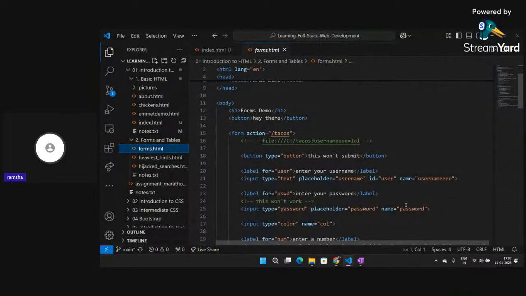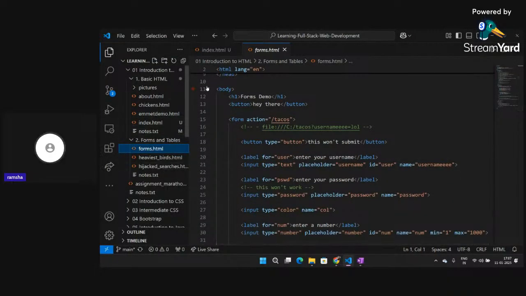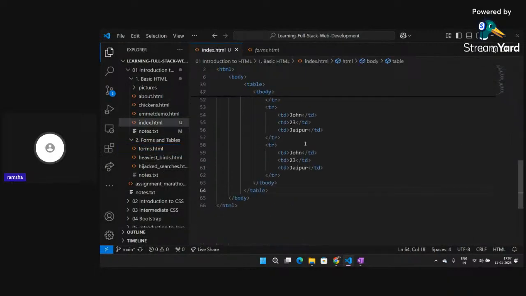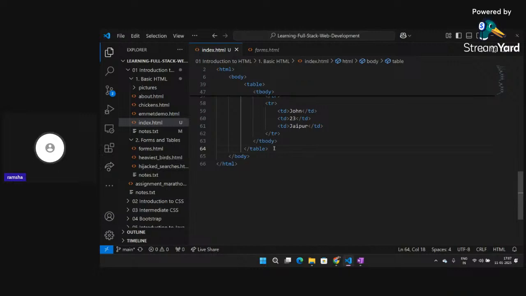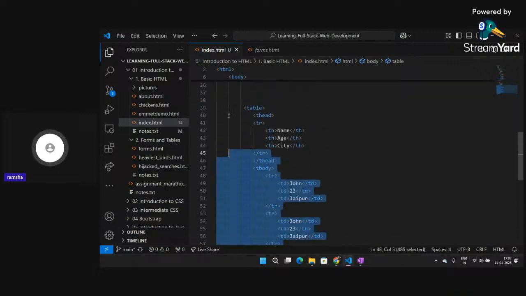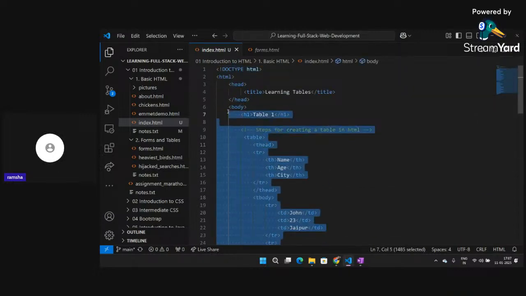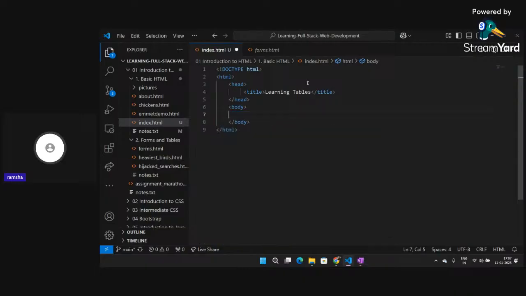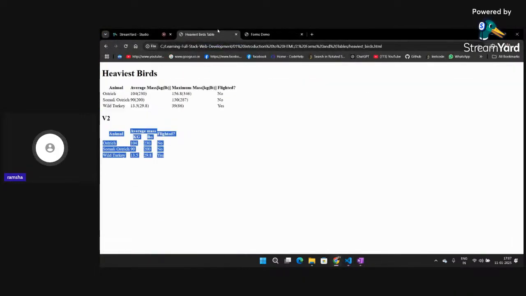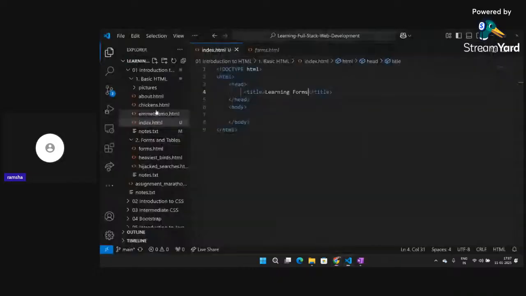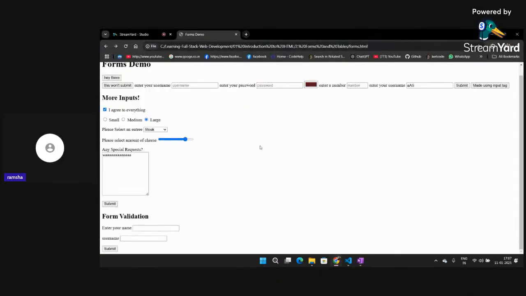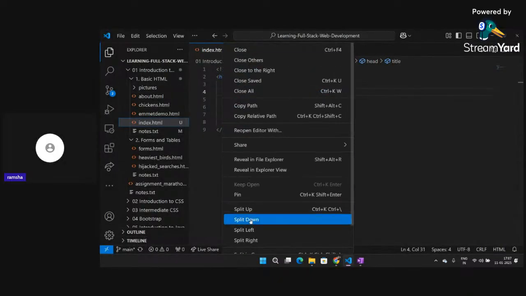Okay, so if we just go, yeah, this is my index.html page. I'll again remove everything from the body part. Okay, and I will change the title to learning forms. I will go back, I will click on refresh. Sorry, yeah, so I will just open this.